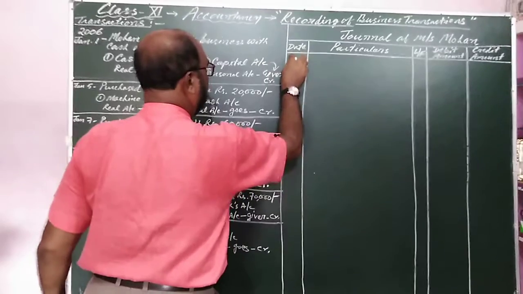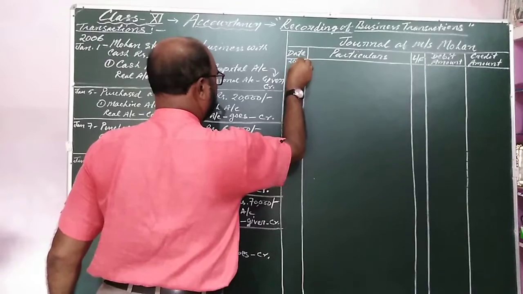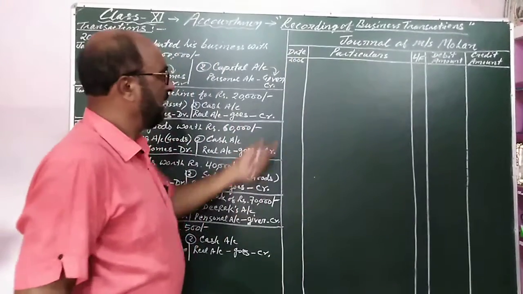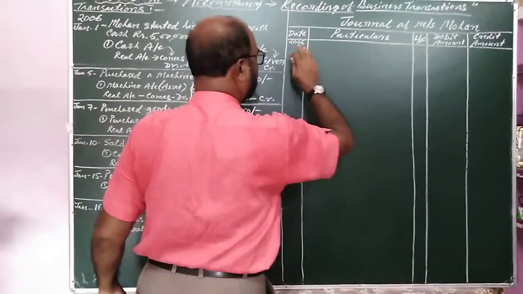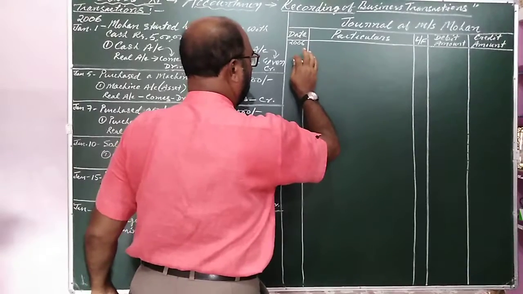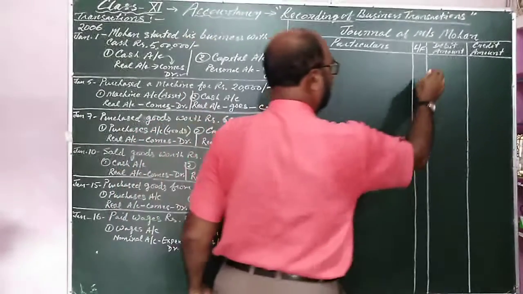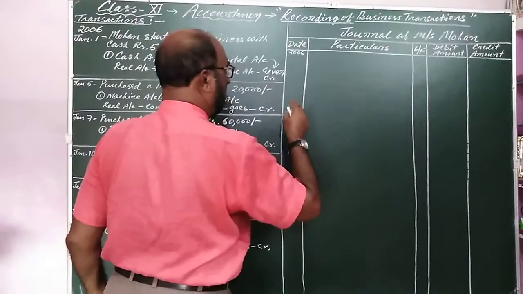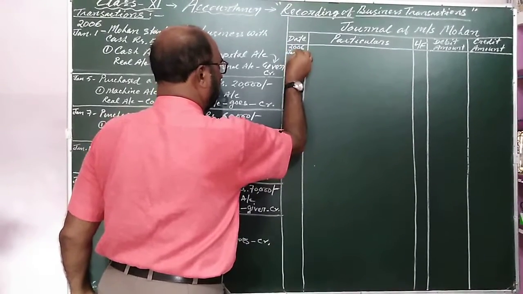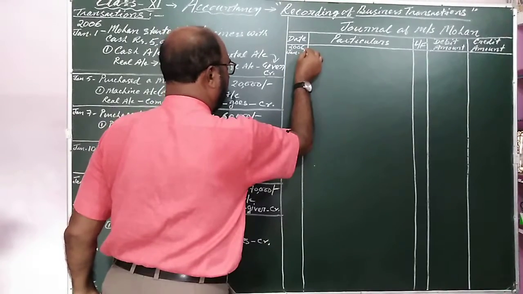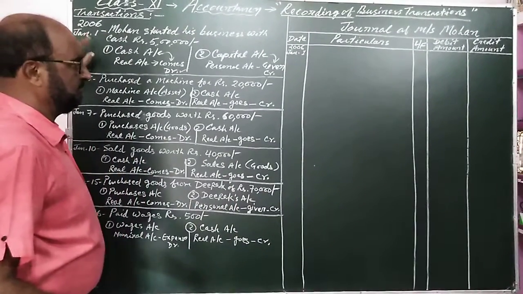First of all, the year is written in the center, as I will write here, 2006. This is the year written in the middle of the first column, that is date. The journal pro forma is already made on the blackboard. Date, particulars, LF means ledger folio, you can see the book, debit amount and credit amount. After that, the name of the month is written in short, January, and here you can write 1, as the transaction is on 1st January.